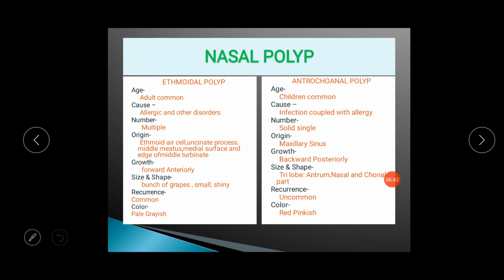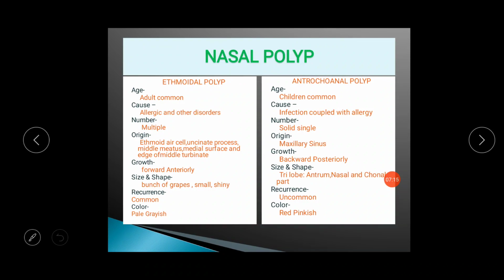It comes out from the maxillary sinus ostium into the nasal cavity, and after that it grows backward. Remember this: ethmoidal polyp grows anteriorly, from posterior to anterior, whereas antrochoanal polyp grows posteriorly, from anterior to posterior. So it will grow from the middle meatus to the nasal cavity, and from the nasal cavity it will go into the nasopharynx.